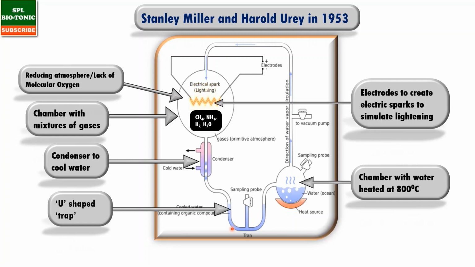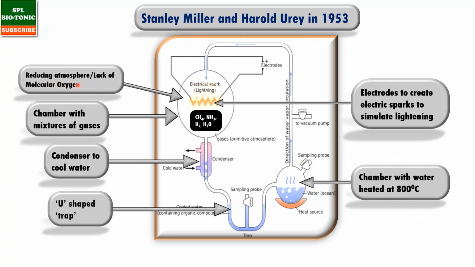Now students, one more thing we should know, that the initial atmosphere was having no oxygen. So oxygen was not available at all. Therefore, such an atmosphere is called a reducing atmosphere.